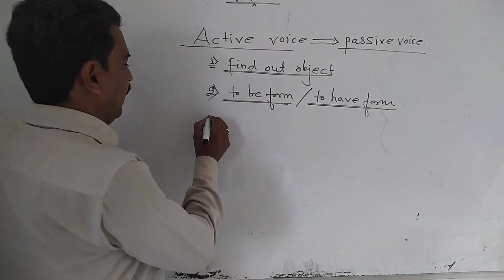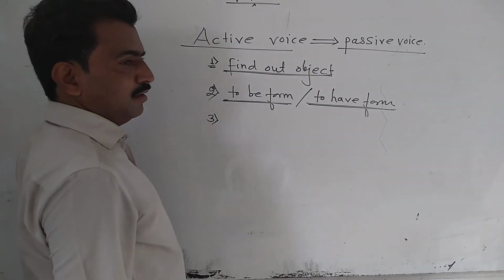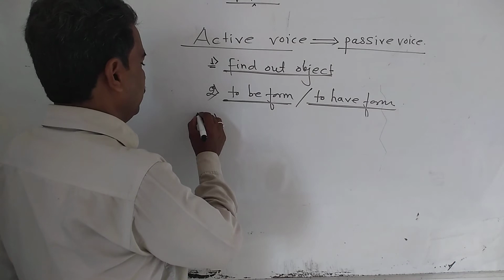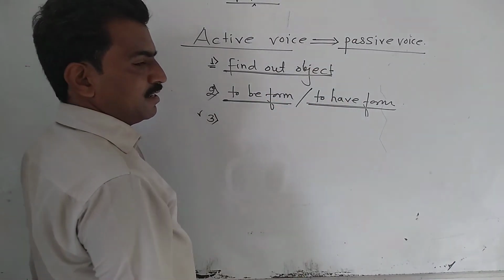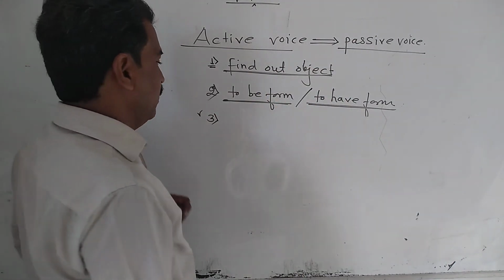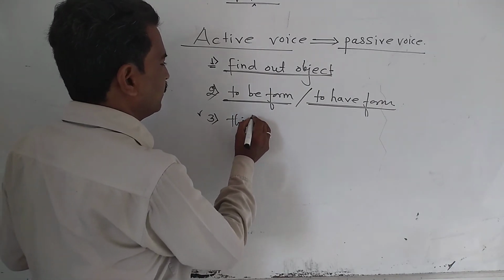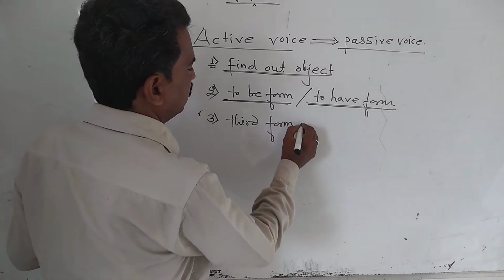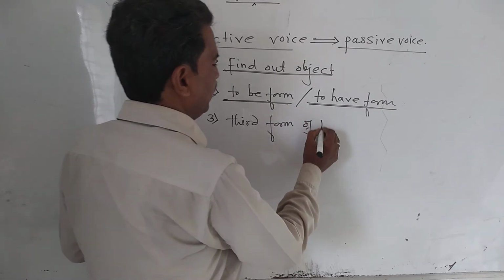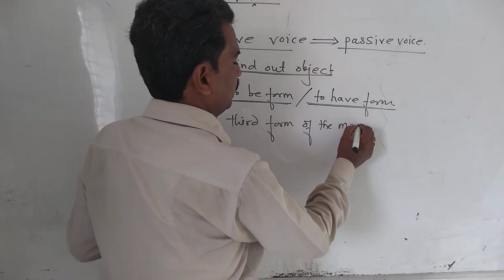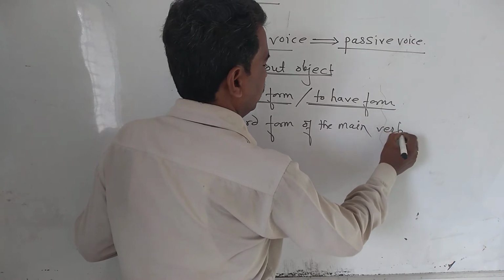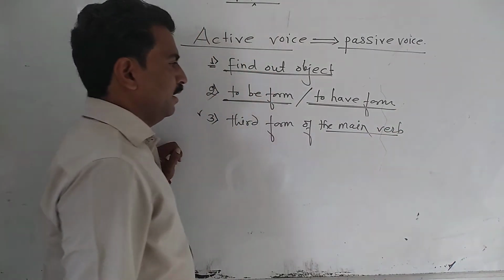Next, third and most important, in passive voice structure what do we use? The third form of the main verb. Most important.